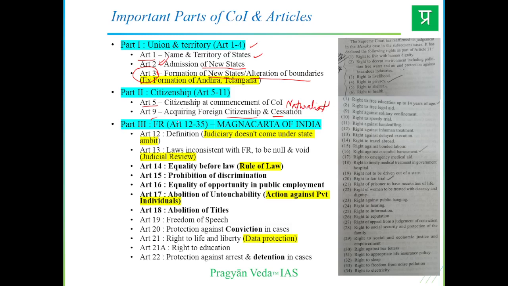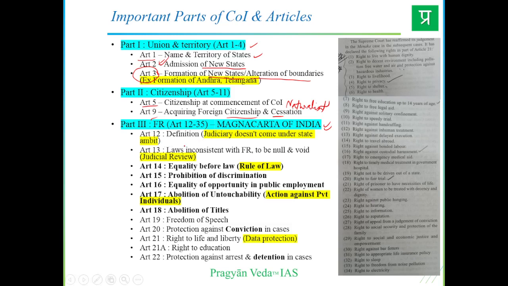Under Part 3 we have the fundamental rights, the Magna Carta of India, right? Article 12 gives a definition of the state for fundamental rights, and also how the judiciary doesn't come under the state ambit. Judiciary is a very centralized system, so it is implicitly mentioned, not explicitly or very openly stated, in Article 12.